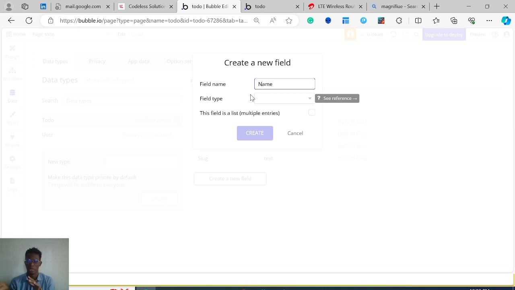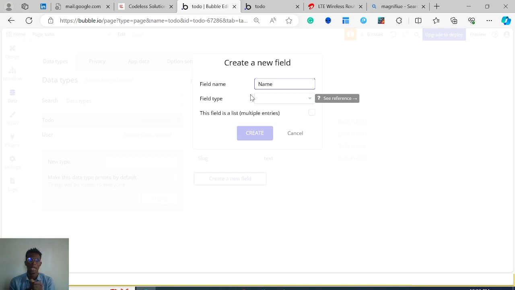So that's another type in Bubble. We're also talking about dates, for example, 7th January, 2nd December, Tuesday. Those are dates, and Bubble stores them as dates.